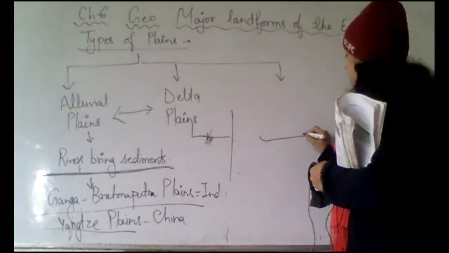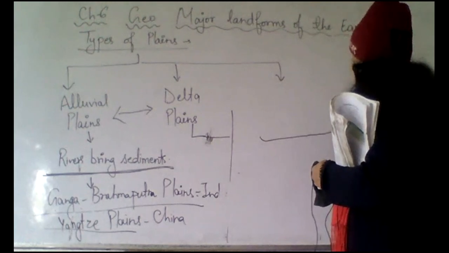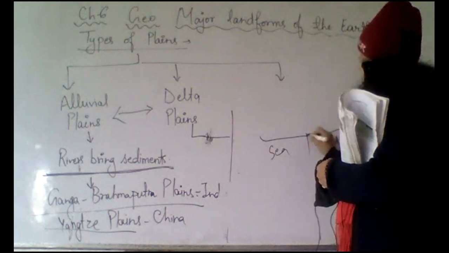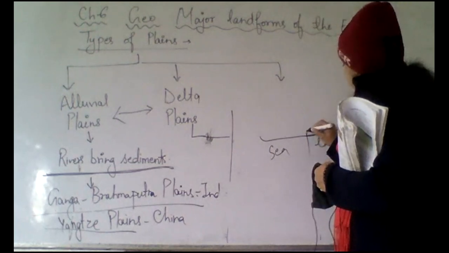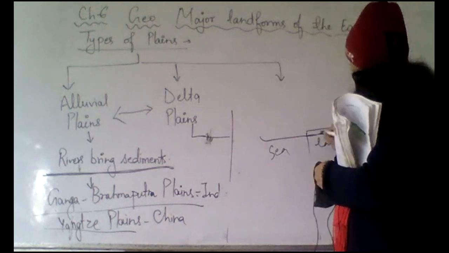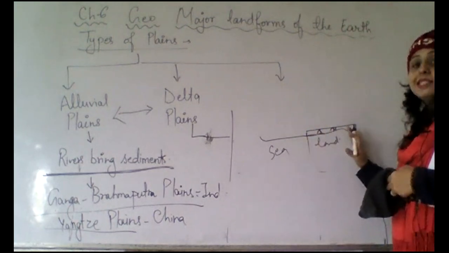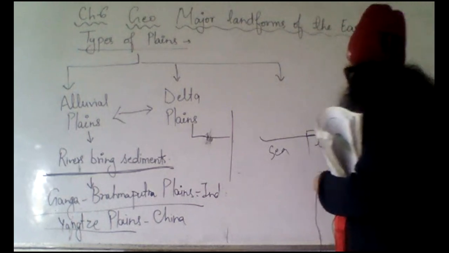This is the sea and this is the land. Okay, here we have sea, here we have land. So what happens? This uplifts sometimes, it rises upwards, and these plains are developed.